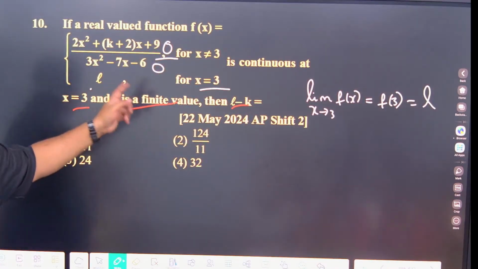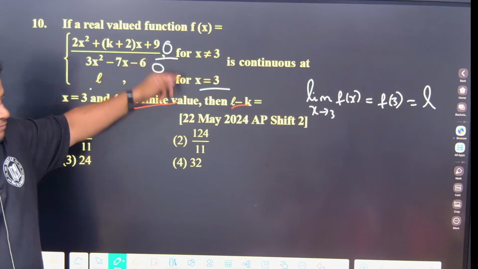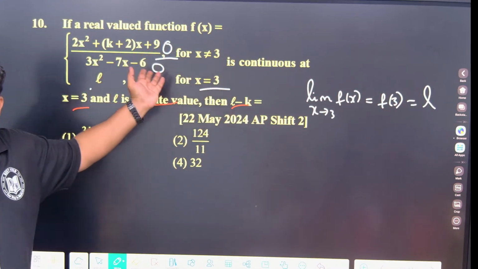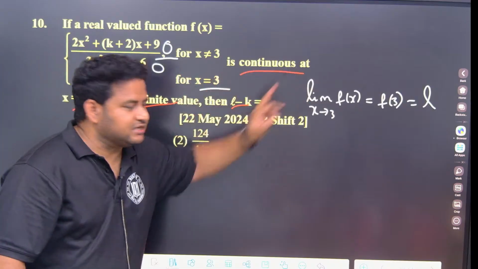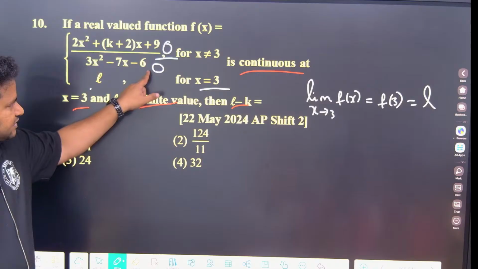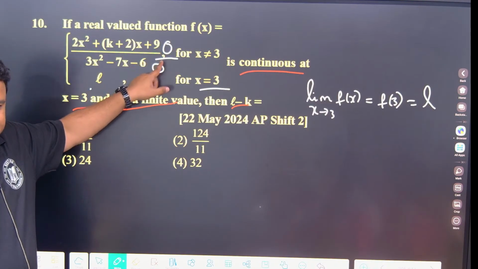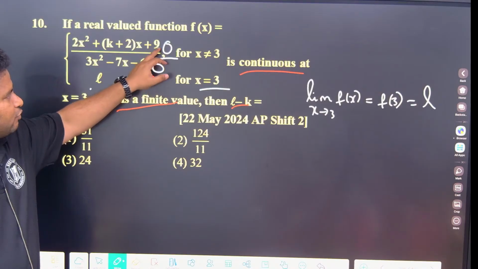Then only the limit will exist and it will be continuous. If the denominator is 0, the numerator should also become 0, because otherwise I can directly write infinity. But here they are telling it is continuous. If it has to be continuous, please remember, if I check the denominator, it is coming to be 0. If 1 by 0 means infinity, I can write it. But how can I say this is 1?